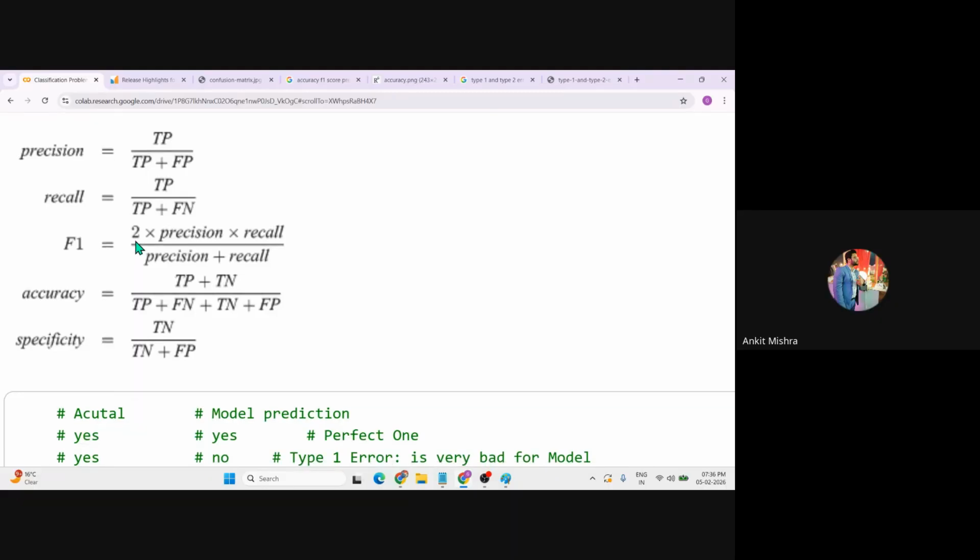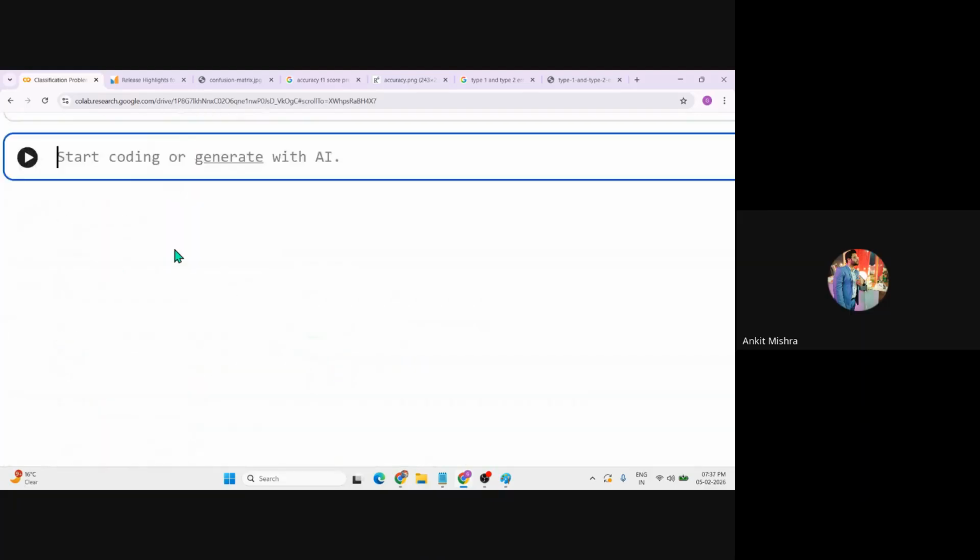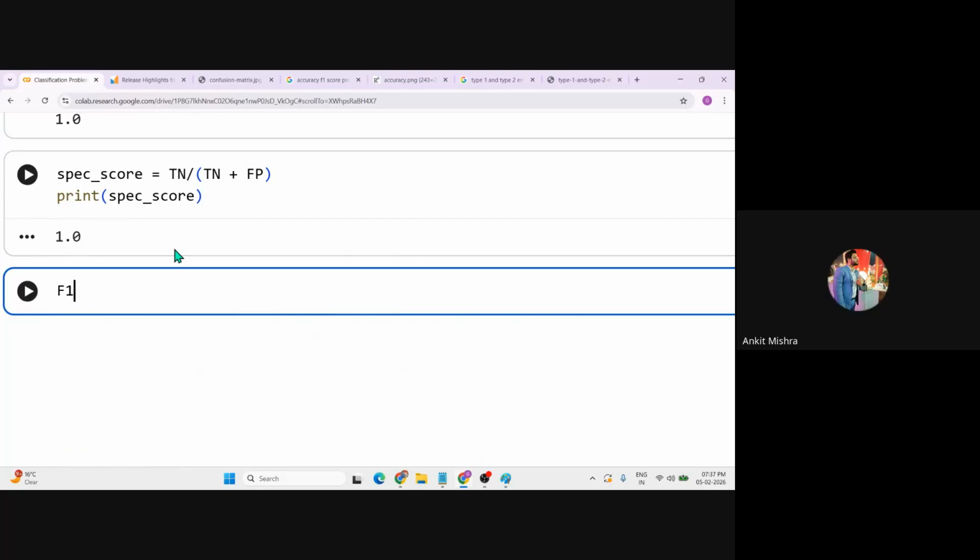The more you get the F1 score, see, just understand this formula, right? To get the F1 score on the higher side, we have to maximize the precision plus recall value. The more we can maximize this, we'll get the F1 score on the higher side, right? So you can simply calculate this F1 score. F1 score is two times precision score, which is the pre-score, multiplied by the recall score, which is the REC score, and simply divided by the sum of their values.